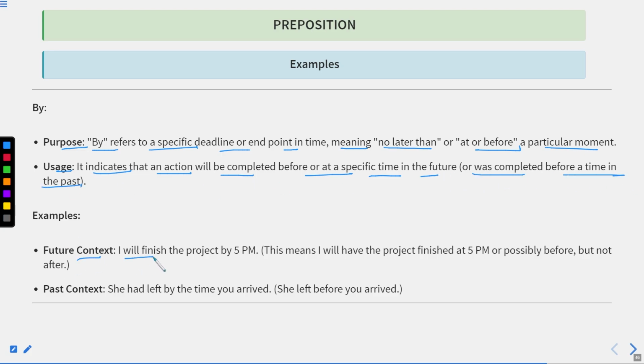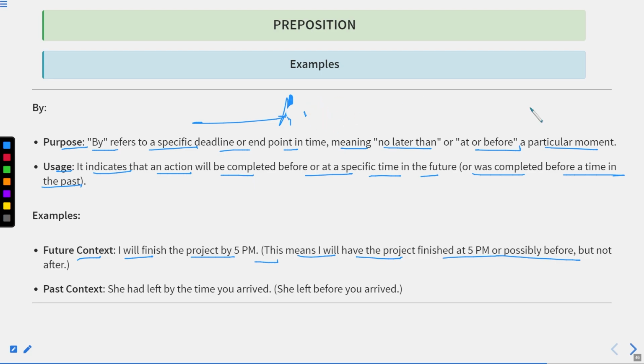Future context: I will finish the project by 5 p.m. This means I will have the project finished at 5 p.m. or possibly before, but not after. By shows the deadline. The work will be done before or up to that particular time, but it will not continue after it.